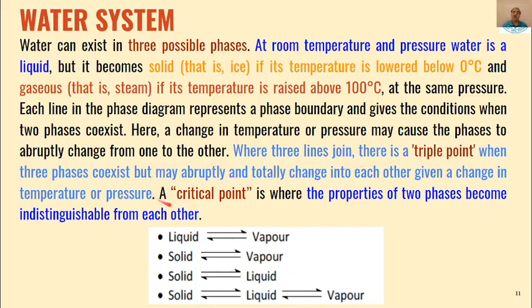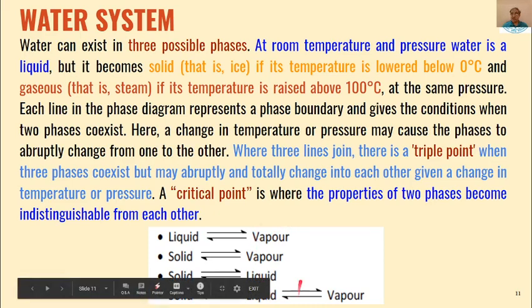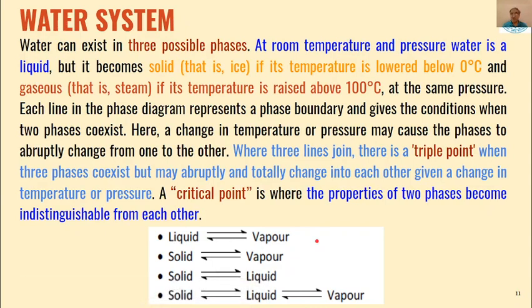And then in the water system diagram there is a critical point, and at this point the properties of two phases become indistinguishable from each other. You cannot have a difference in the properties of the two phases at this point. That is called critical point. So these are the different types of equilibria which are present in the water system.